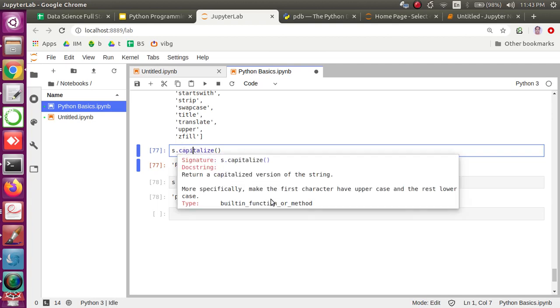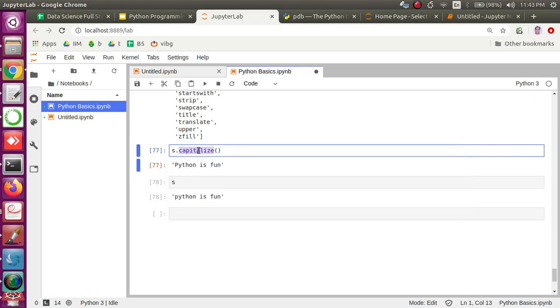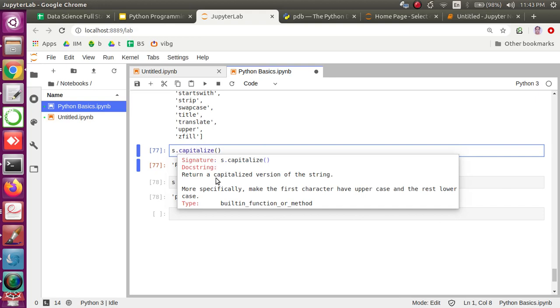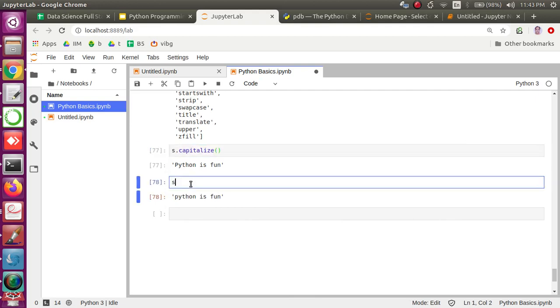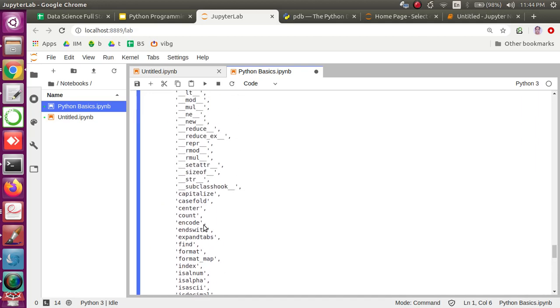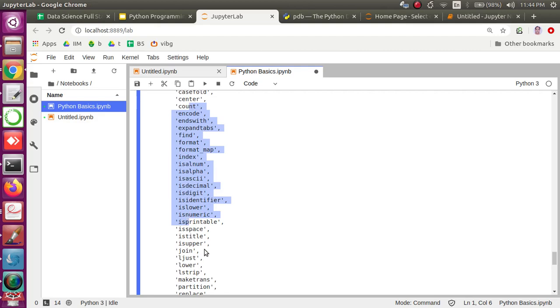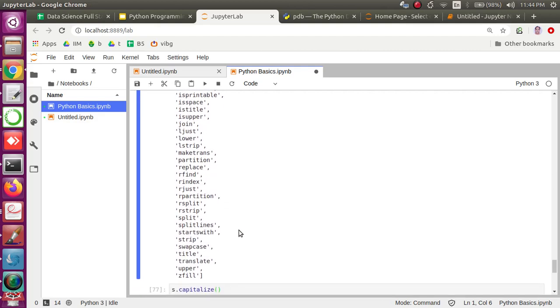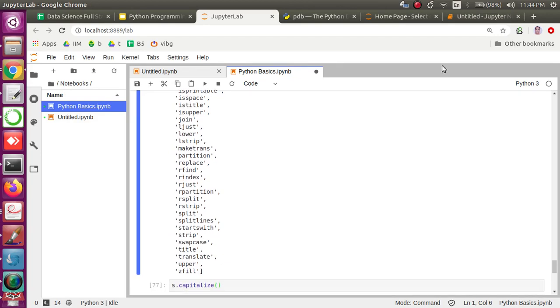You can check the help page. I pressed shift tab, which gives me the help page of this particular function. This is not a built-in function, but a string object's function, right? It returns the capitalized version of the string, so it makes the first character uppercase and keeps the rest as it is. That's how capitalize works. I want you guys to explore these functions, and in the next video I will discuss some of them as and when we want to use them. Take the help page of all these functions one by one and observe what they do. Okay guys, thank you. Let's move on to the next topic in the next video. Thank you.